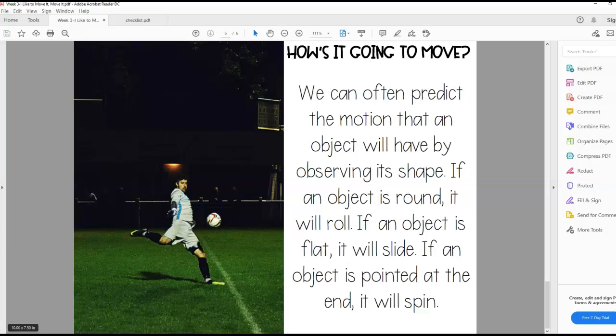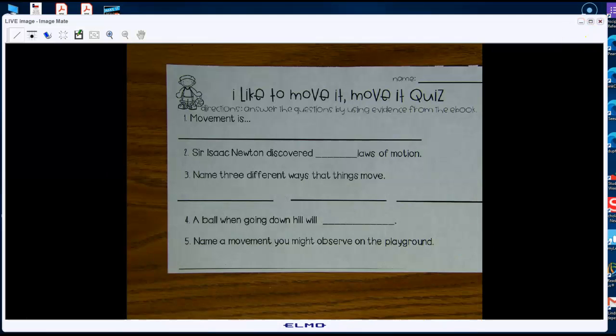Okay, so let's go back over here. Number 4, a ball, when going downhill, will it roll, spin, or slide? Right, which one? Roll, spin, or slide? A ball going downhill will roll, spin, or slide.